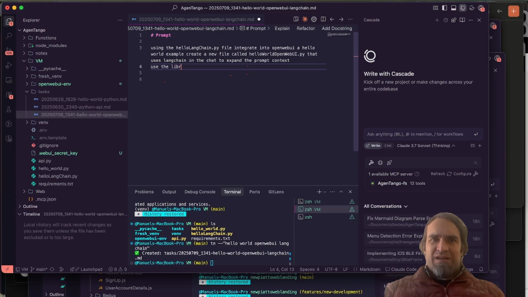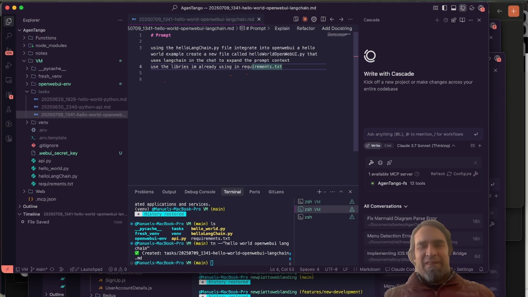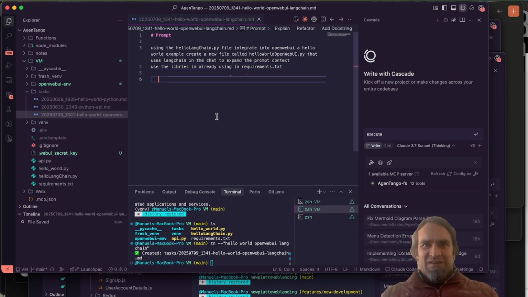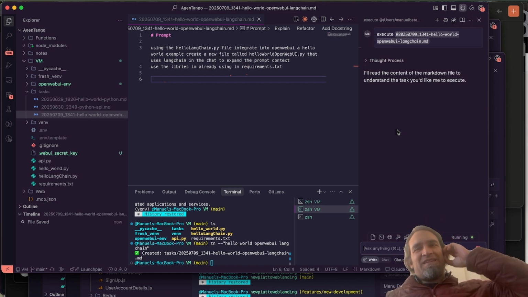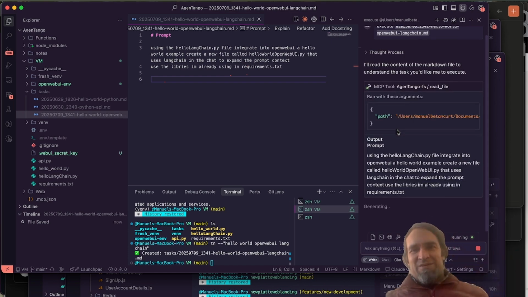Use the libraries I am already using in requirements.txt. Okay, so now let's say execute this file prompt. Okay, all right, let's let it think for a little bit, and we'll be back in a moment.